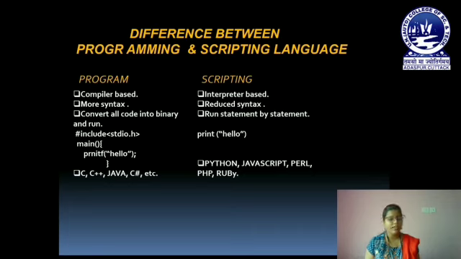Okay, like here in case of programming language, I want to print hello on my output screen. So for printing hello on my output screen, what should I do? I start my program with include stdio.h, then the main function should be called, and after the main function call, I write an open curly brace, then I write printf hello, and in the printf statement I also use double quotes and the statement ends with a semicolon, and at last the curly brace ends.